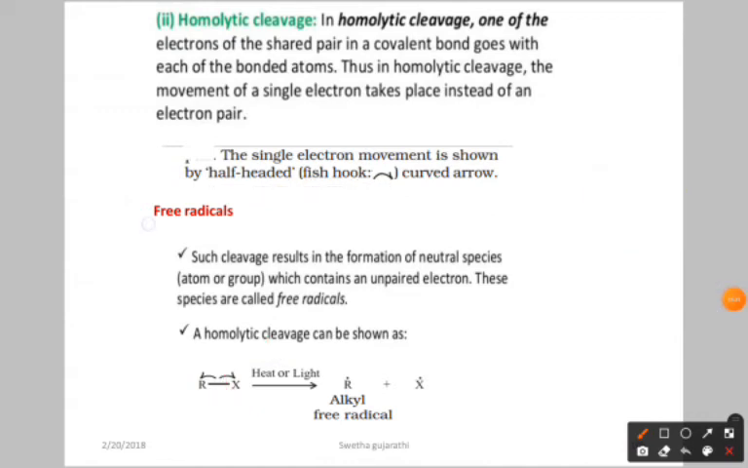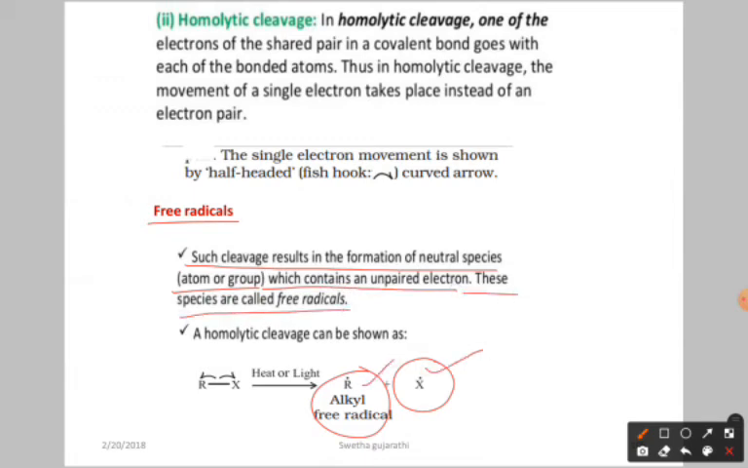Because of homolytic cleavage you are going to get free radicals. Such cleavage results in the formation of neutral species. These are all neutral species, because we don't have any positive and negative charges. These may be atoms or groups which contain an unpaired electron, and these species are called free radicals. How the unpaired electron is arranged, I will discuss later. So a homolytic cleavage we show like this. This is the example for homolytic cleavage, and you get free radicals.